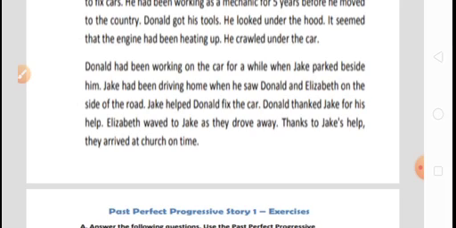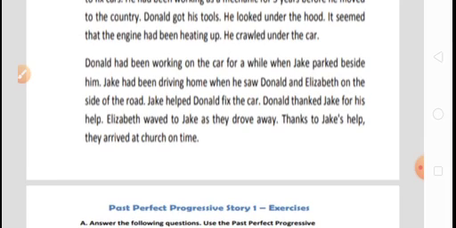But now, from the grammatical point of view, he crawled. He is the subject. Crawled is the verb V2 form. So we may say this is in simple past tense.